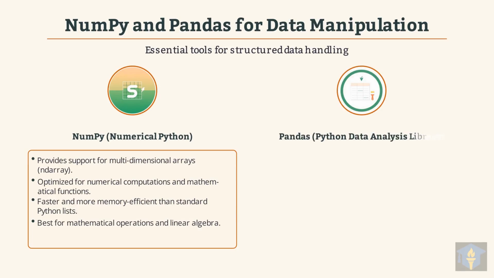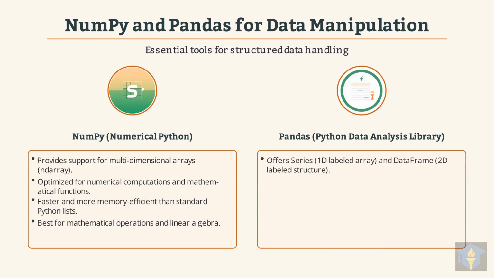Next, we have pandas, the Python data analysis library, built on top of NumPy. Pandas offers 2 primary data structures: series, which are one-dimensional labeled arrays, and data frames, which are 2-dimensional labeled structures. It's specifically designed for data cleaning, flexible manipulation, and transforming raw data into usable formats.